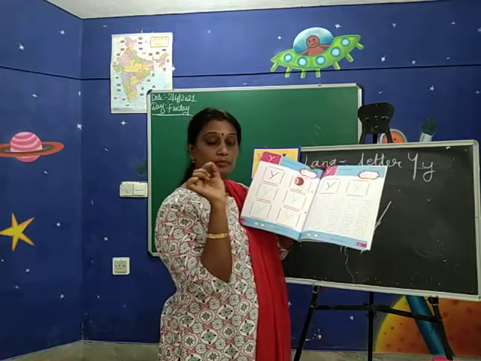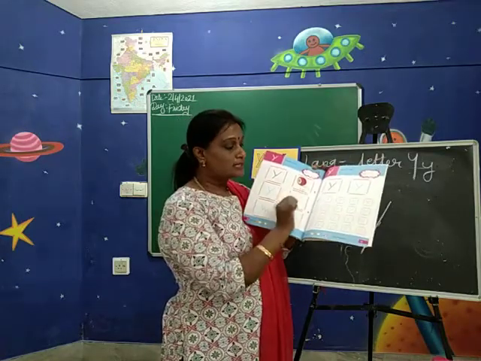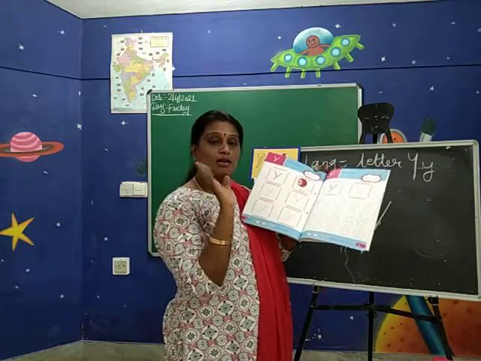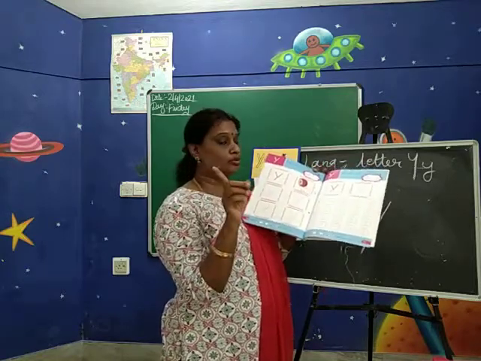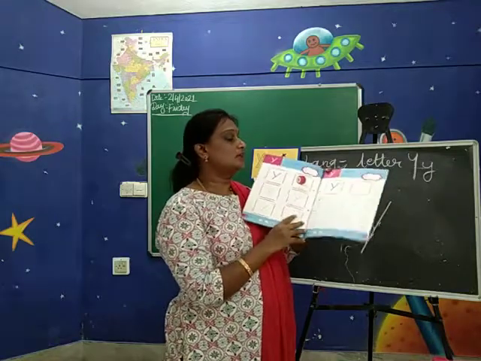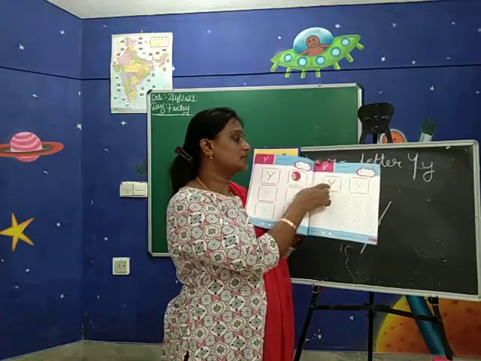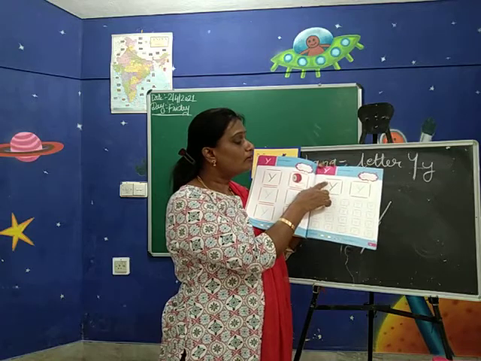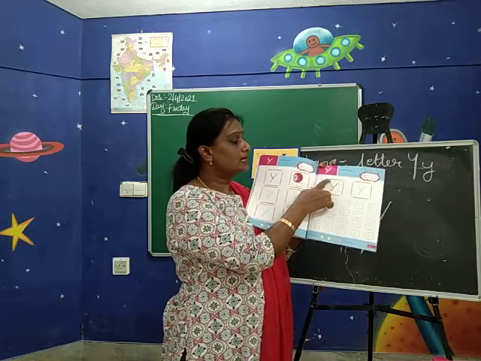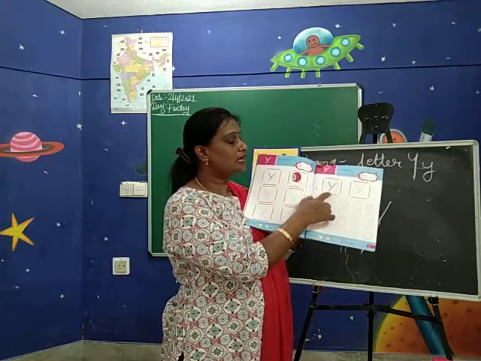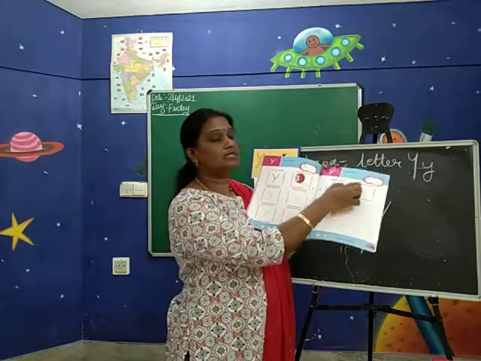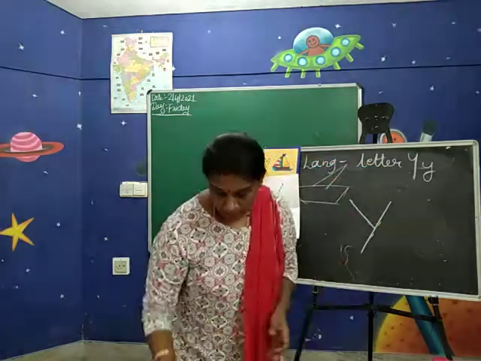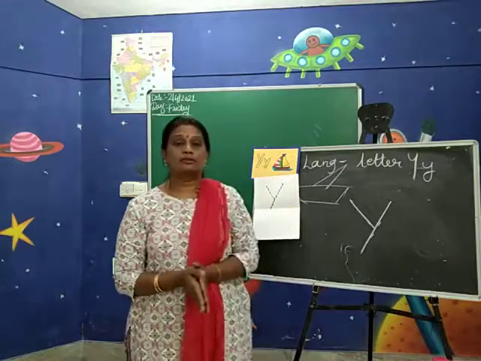Don't press the pencil too hard when you write. Press it neatly and write, and it will not be visible to me. Please write neatly, children. Without your mama's help, you should trace the Y letter. See the tracing number. Number 1 is the left side slant line. Number 2 is the right side slant line down, which makes the Y letter. So on page number 70, trace the letter Y. I think you have understood the concept.